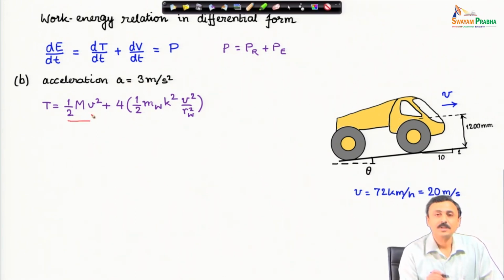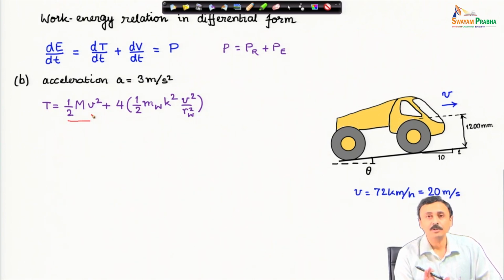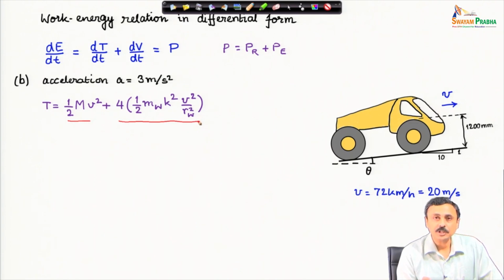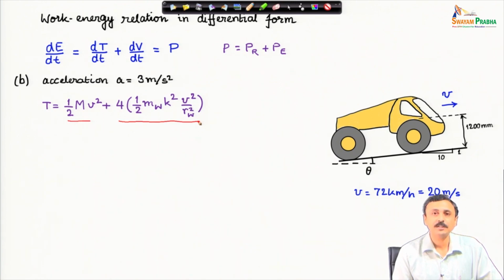This term is the translational kinetic energy of the total system. This term is the rotational kinetic energy of the wheels. This is not to be forgotten. Wheels have mass and the inertia properties are specified in the problem. Because of its rotation, it will have the rotational kinetic energy.